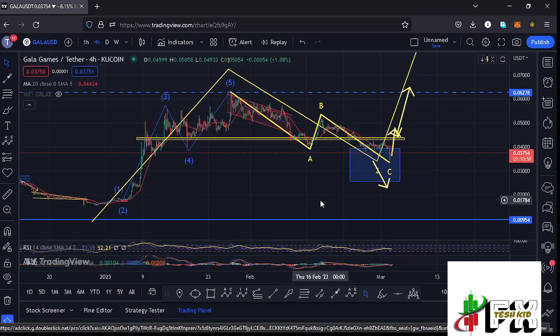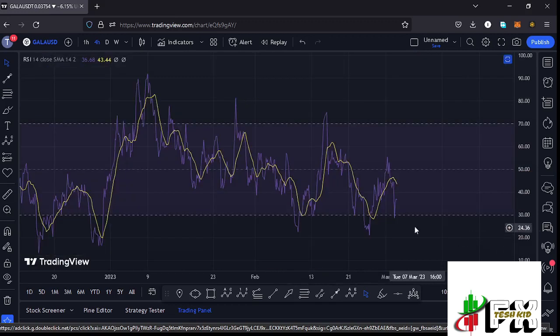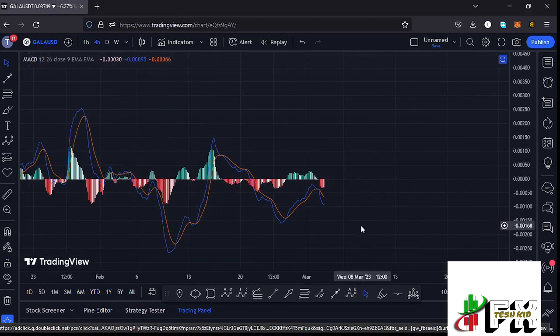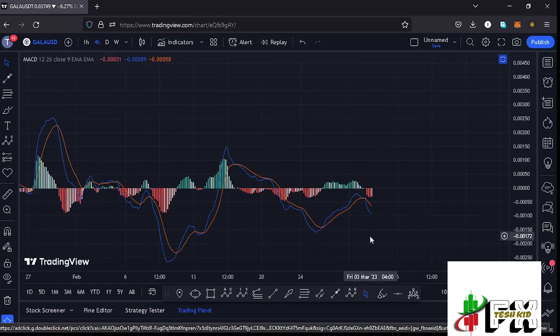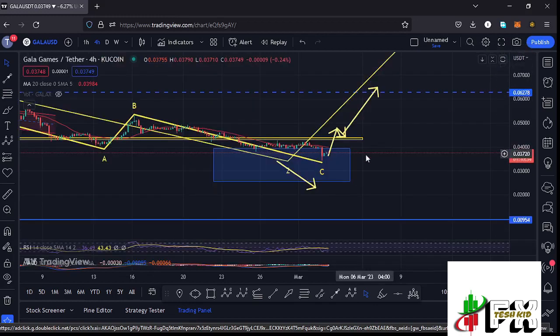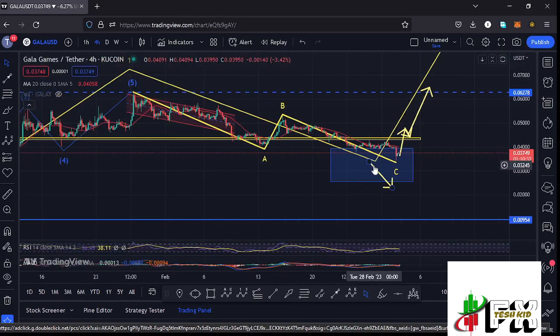And before I give you the long-term scenarios, we can first take a look at the indicators, where on the RSI we are trading at around the 36 mark, meaning we have massive room for us to fully support higher prices to the upper side in case the reversal happens. But in case the breakdown continues, that will still be supported on the RSI. Also taking a look at the MACD, we have been able to print a bearish cross, fully supporting further breakdown to the lower side. So let's continue watching the fib level 0.618 and the fib level 0.78,